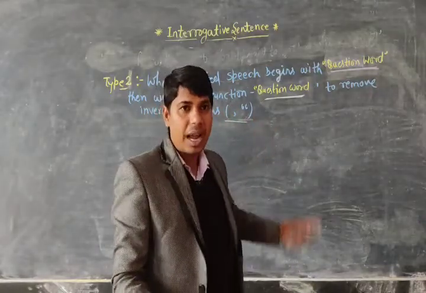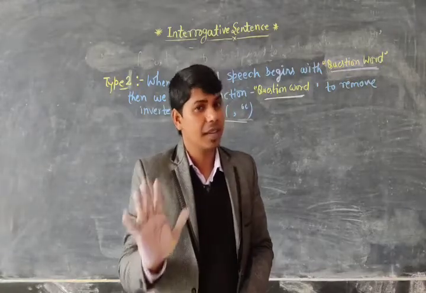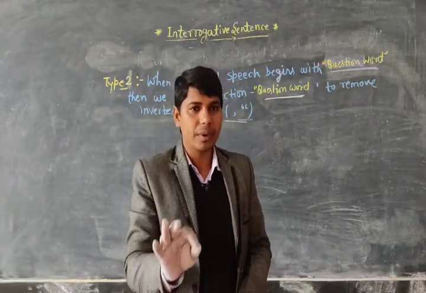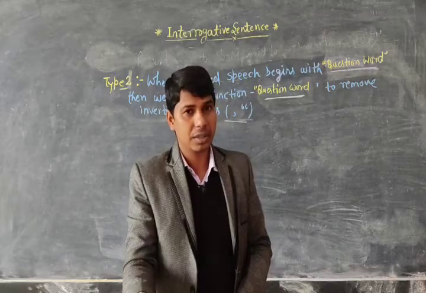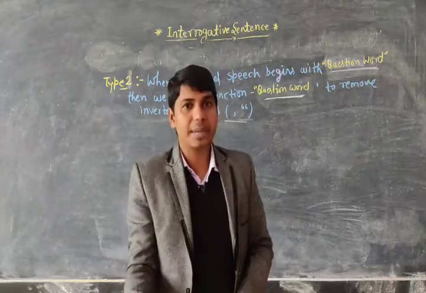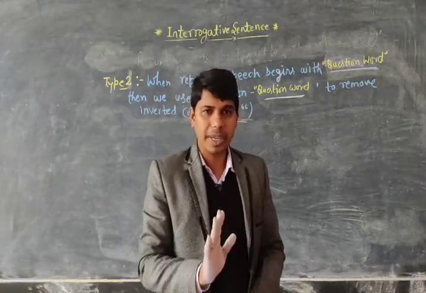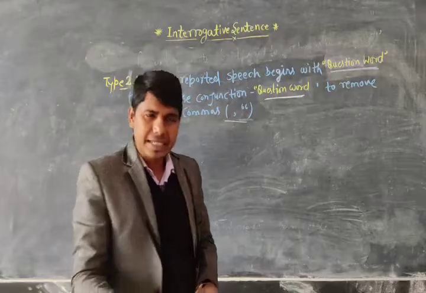And the other concept will be as type first. Reporting verb will change into ask. Interrogative sentence will change into assertive sentence. So just remember this point. Okay, let's see some examples.